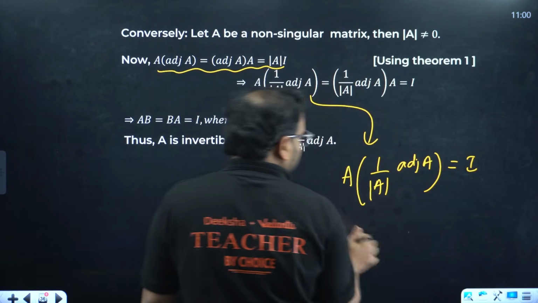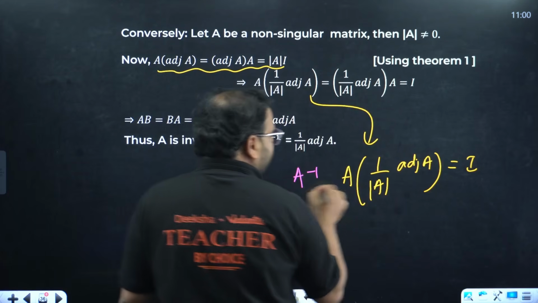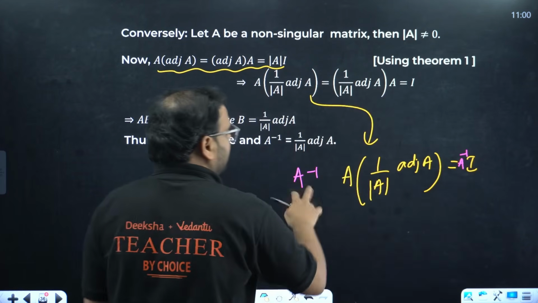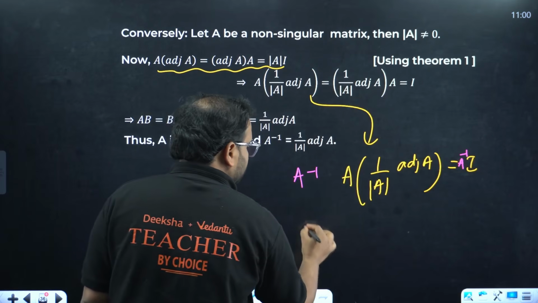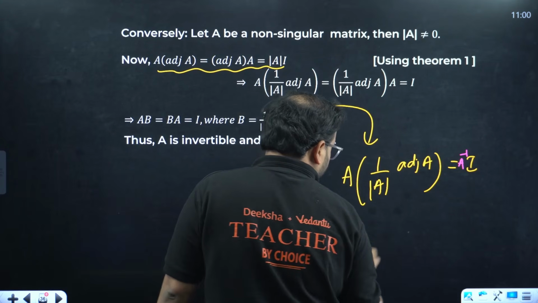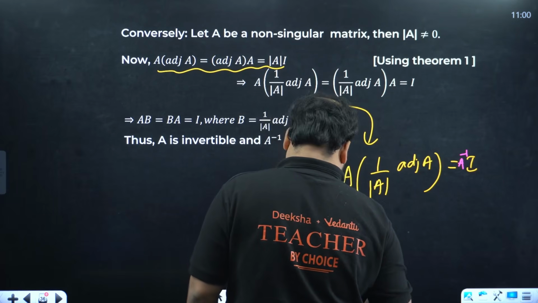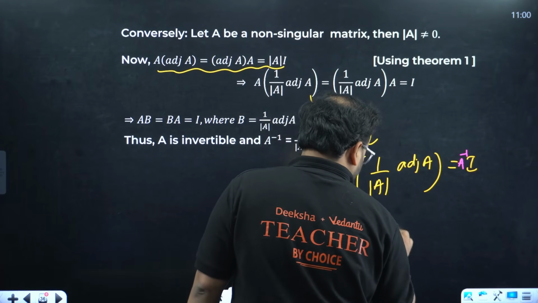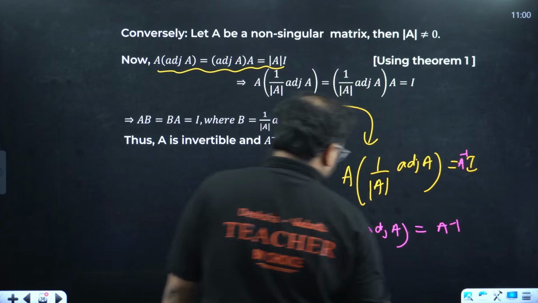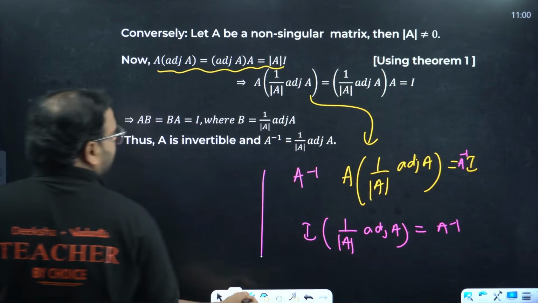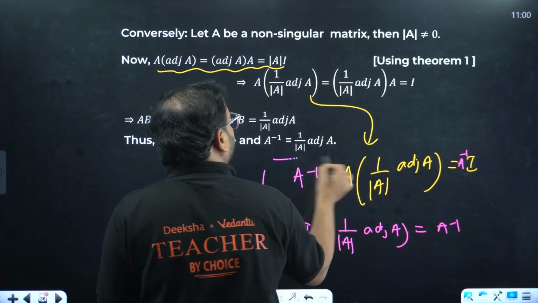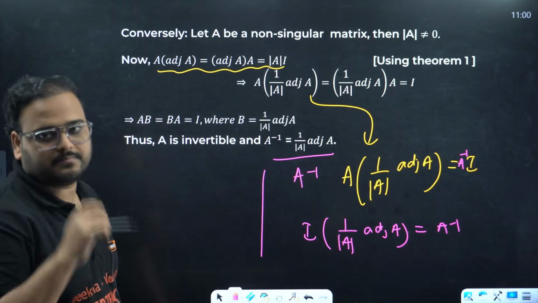What are you talking about, sir? Basically, I'm telling you to multiply A inverse on both of them from the left-hand side. Check it out. It will become A inverse A, that is I. This is as it is, 1 by determinant of A, adjoint of A. A inverse I is nothing but A inverse. You don't write I actually. And you get the answer: A inverse equals adjoint of A upon determinant of A. That's how we get the result.